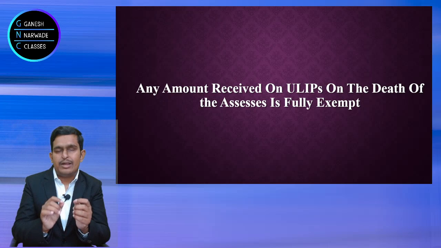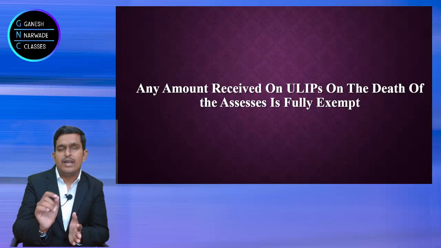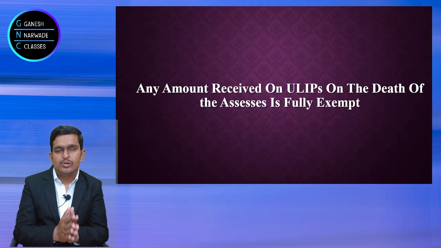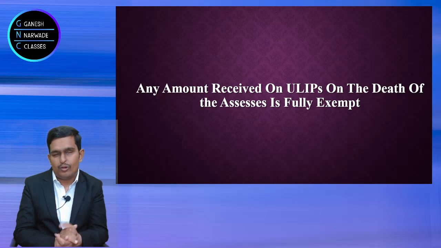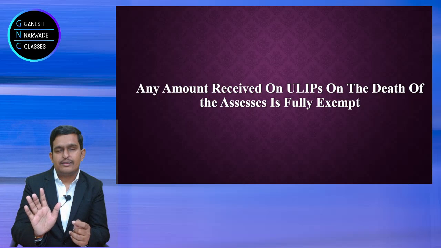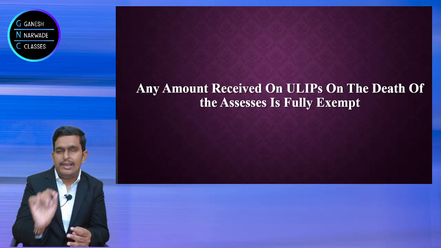Family members will not be asked to pay any tax, irrespective of how much amount he was paying to the insurance company for ULIP. So on death, no tax at all. The nominee receiving the money will not pay a single rupee of tax, fully exempt.